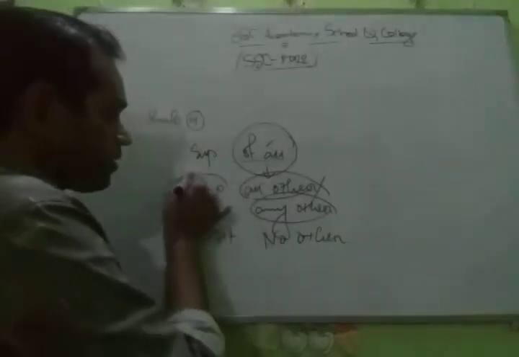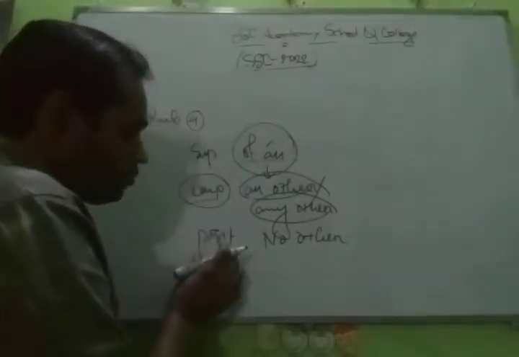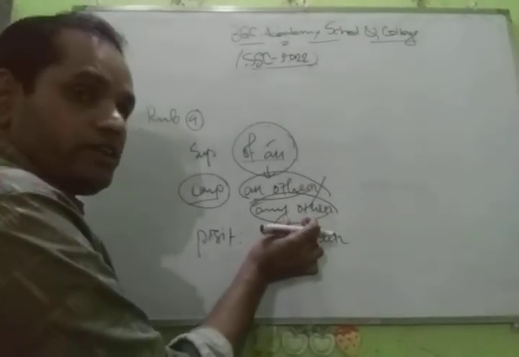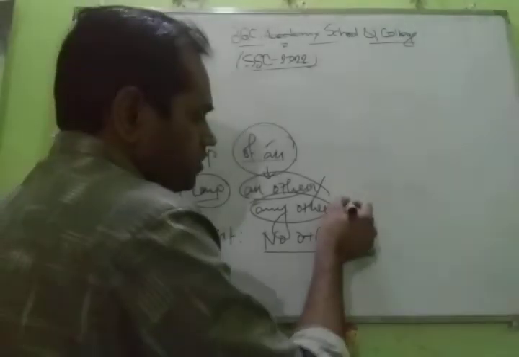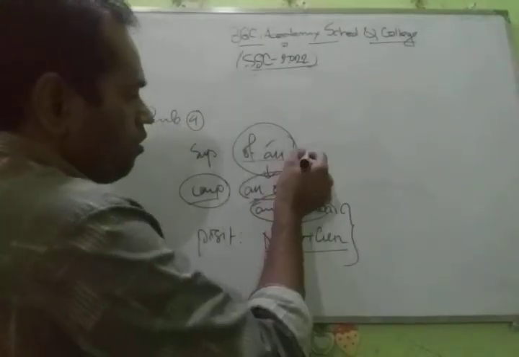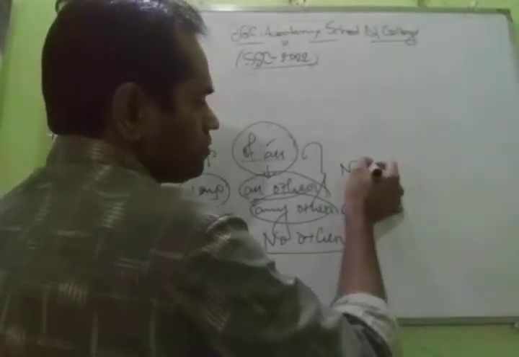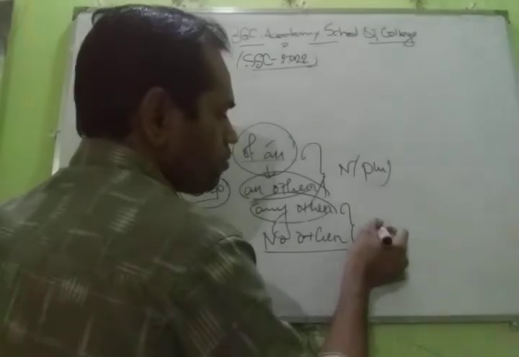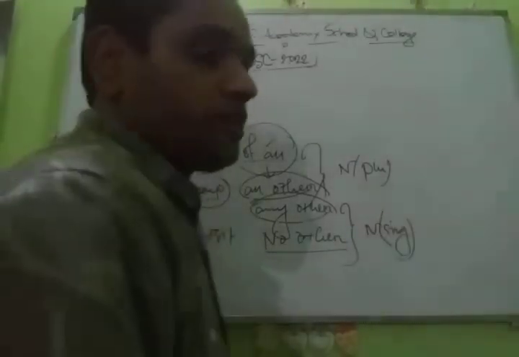After "of all" or "all other," the noun always follows plural. After "any other" or "no other," the noun always follows singular. Have you understood, dear learners?